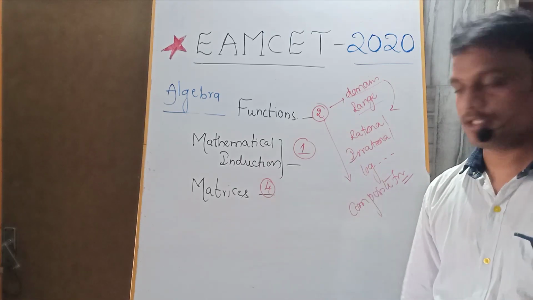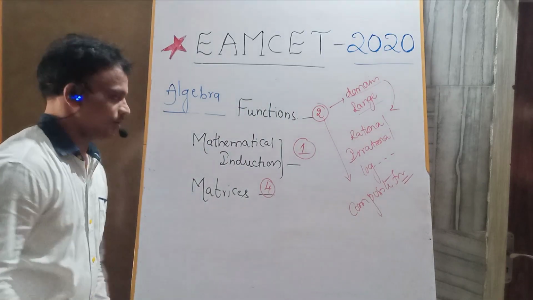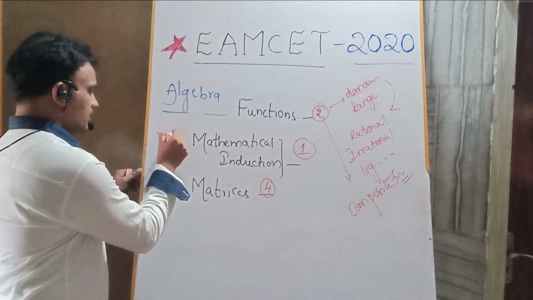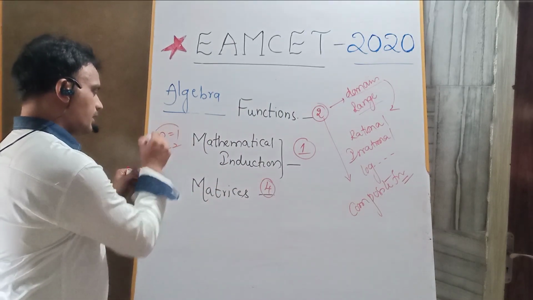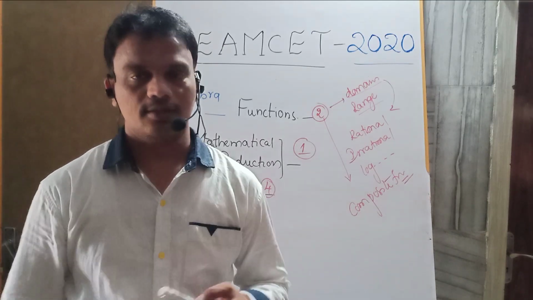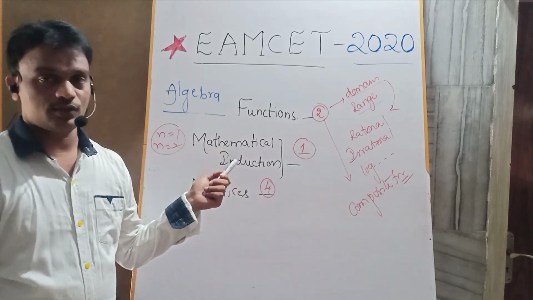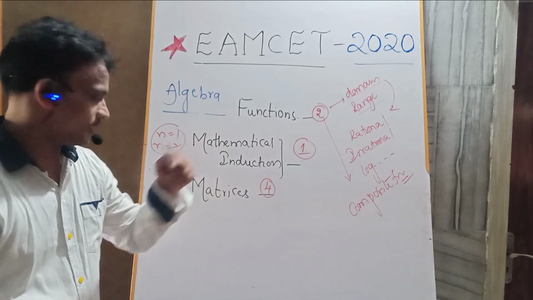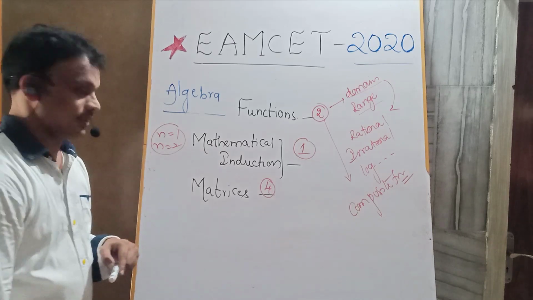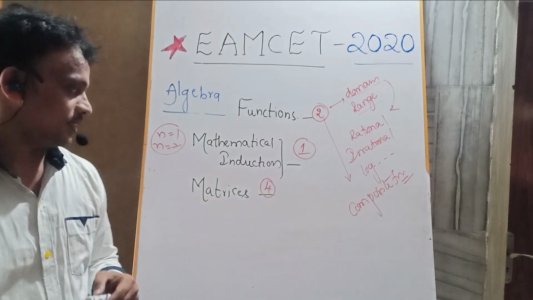Generally how to check this problem is, suppose one question is given in terms of mathematical induction. Please check by taking n equals 1 and n equals 2, then check the options. Then you will get the question from mathematical induction, a compulsory question. And coming to the matrices, there will be a chance for 4 questions from the matrices.